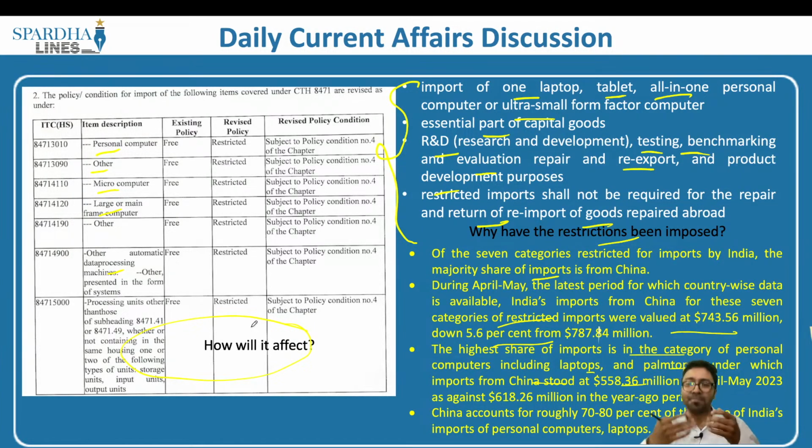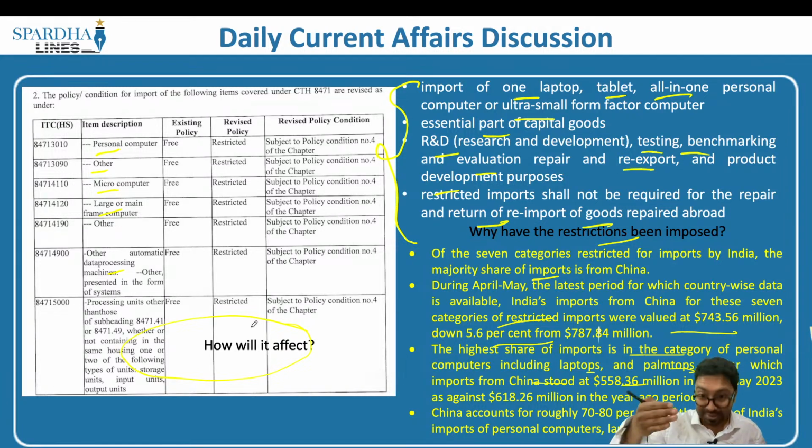What does it indicate? When it comes to laptops or any of these computers, India is the largest importer. So what does India do? India is currently importing from China. We have a couple of products, let's say for example Dell, Apple, HP. These are the important laptops when it comes to the market. But what exactly happens? These products are not only imported from the United States of America directly, but they are also imported from China as well.